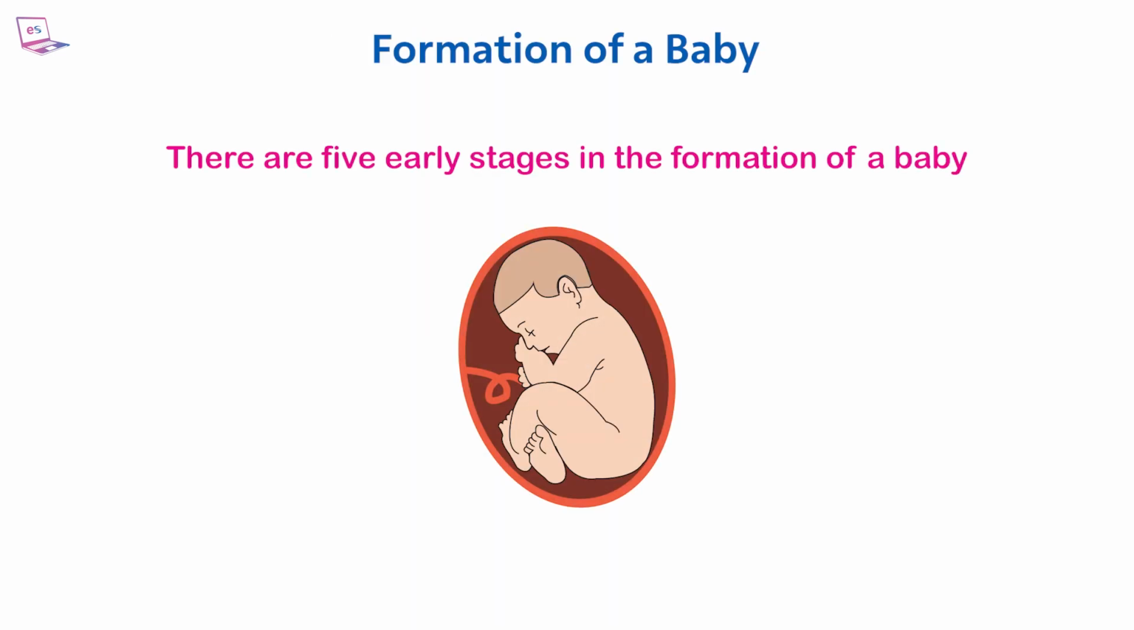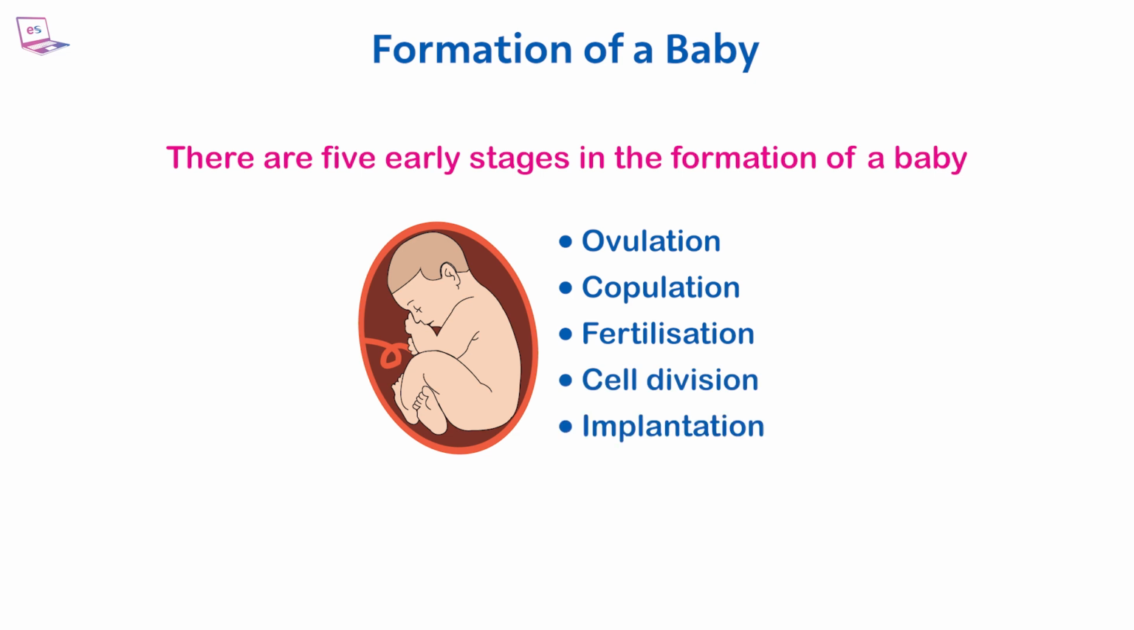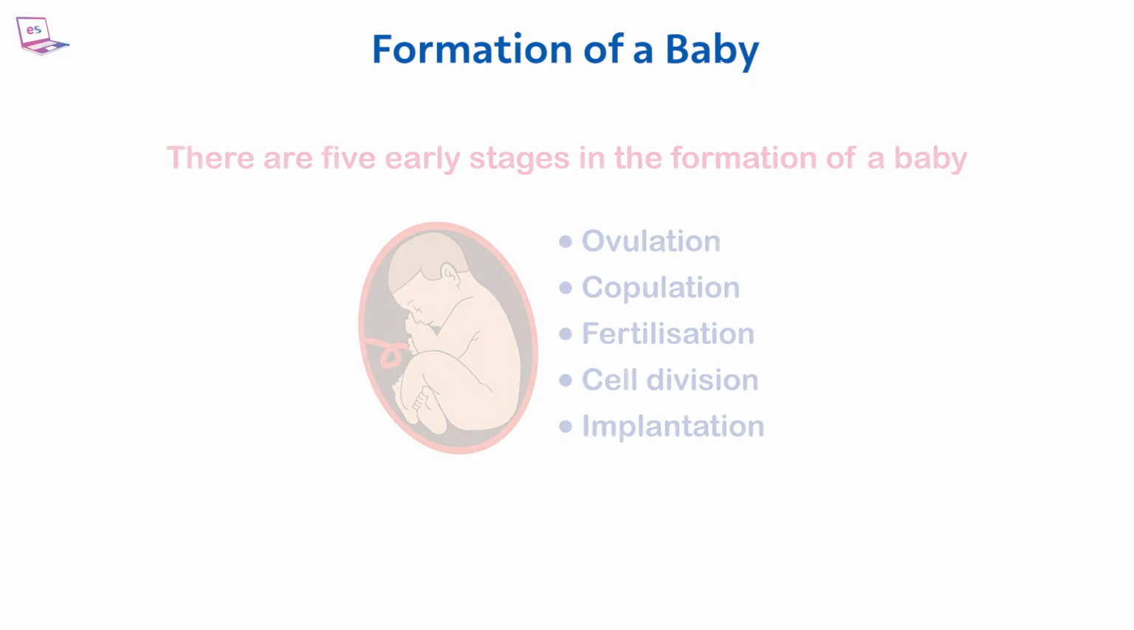Formation of a baby. There are 5 early stages in the formation of a baby, which are ovulation, copulation, fertilization, cell division and implantation. Now let's see all these in a bit more detail.